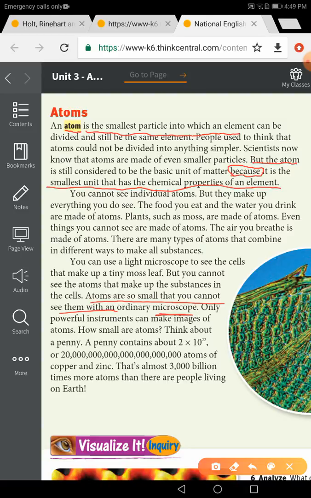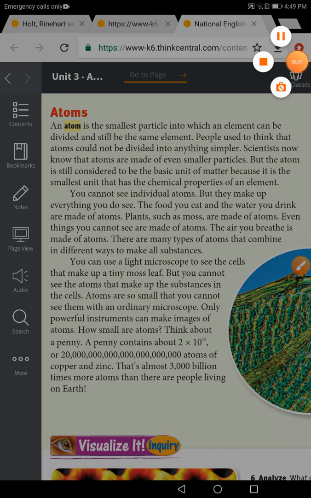So the atoms in a penny are 3,000 billion times the number of people on Earth. It helps us to see how small the atom is.